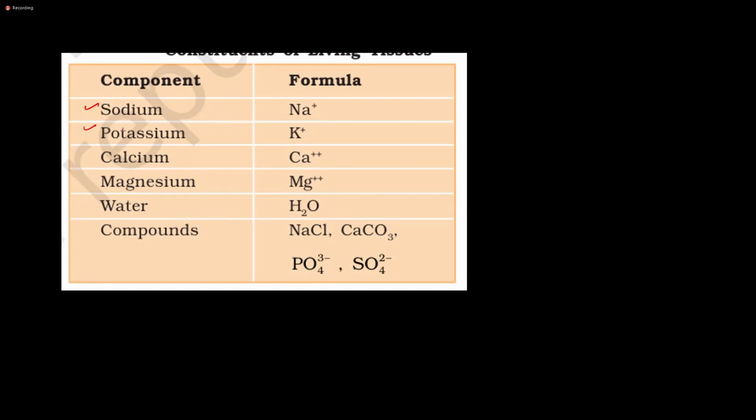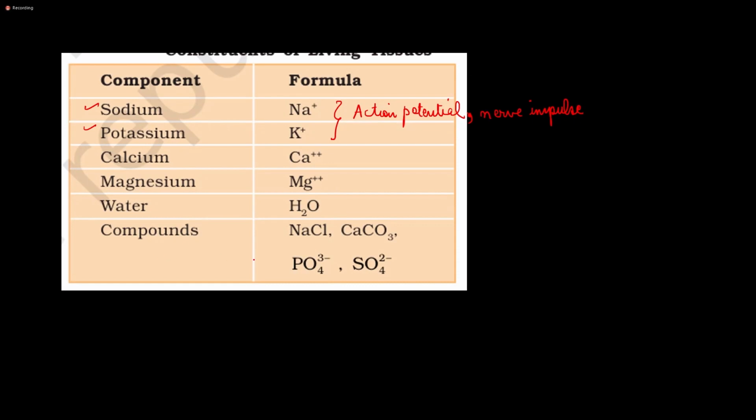For example, the sodium and potassium ions function in maintaining the action potential. We'll see later what action potential is. They are useful in maintaining action potential as well as in nerve impulse. Basically, with the help of sodium and potassium, signals are sent from one part of the body to another part of the body.